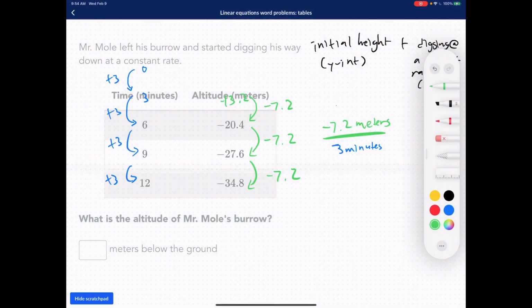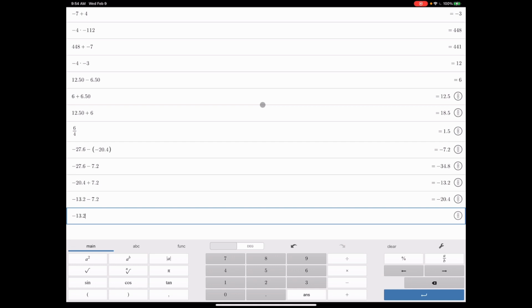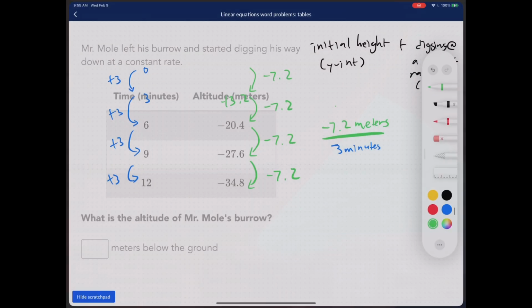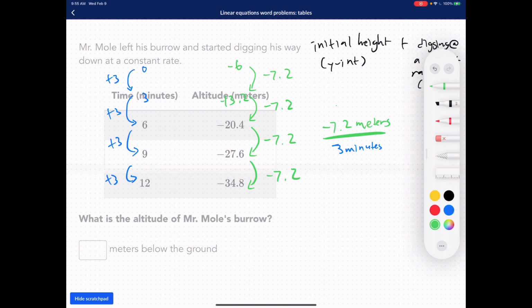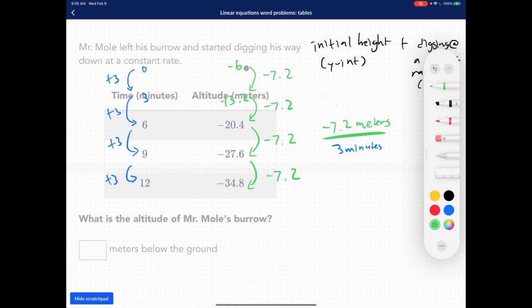Same thing. So we've got to go one more. Negative 7.2. So we have to add: negative 13.2 plus 7.2 is going to be negative 6. I'll prove it to you. Negative 6 minus 7.2 is in fact negative 13.2, which is right here.